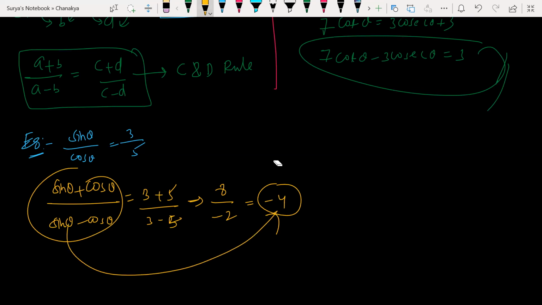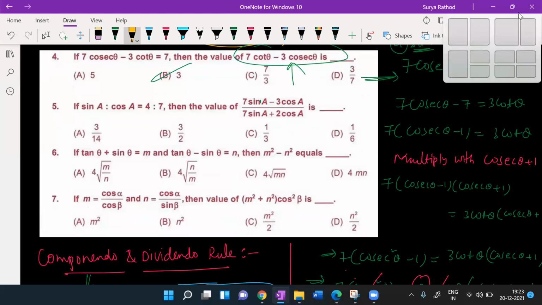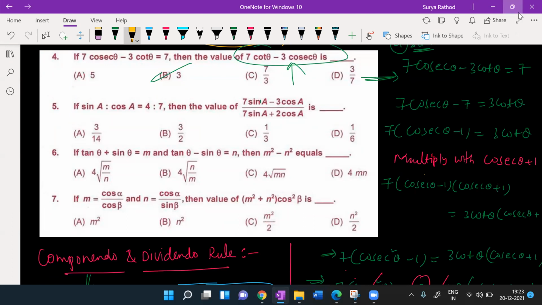Clear? Now look at the question. Look at the fifth one. Sir, is the answer option D? D 1 by 6. Okay, let us do that and solve it in the next session. Look at the fifth one, sixth one, seventh one. Take it as homework, every one of you. Which option did you get? What is your name? Diksha ji? Sir, I got option D. D 1 by 6 is the right answer. Fantastic.